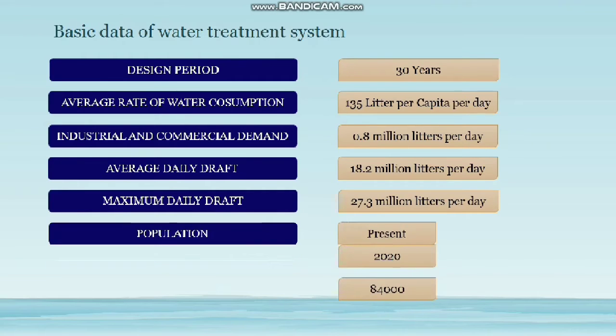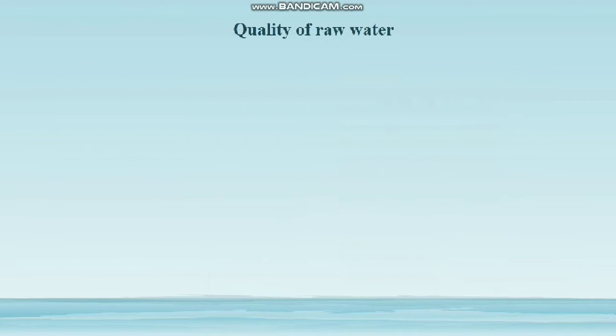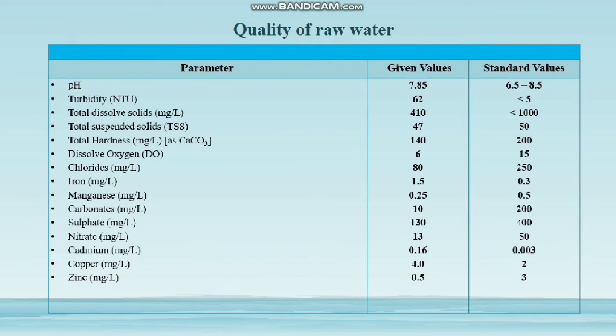The current population of Jamshoro city is 84,000, but it will be equal to 120,900 after 30 years. It is calculated by the incremental increase method. Quality of raw water. There are parameters, given values and standard values, and their comparison. Only turbidity, dissolved oxygen, iron content, cadmium and copper content are beyond the WHO limits.